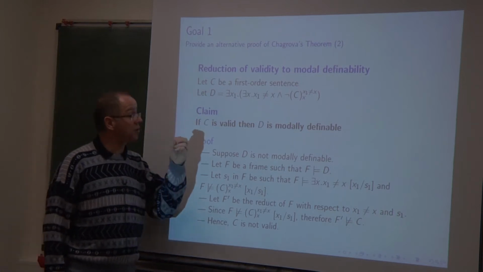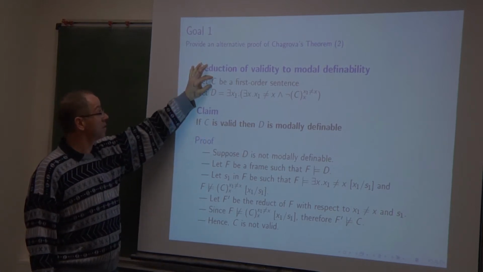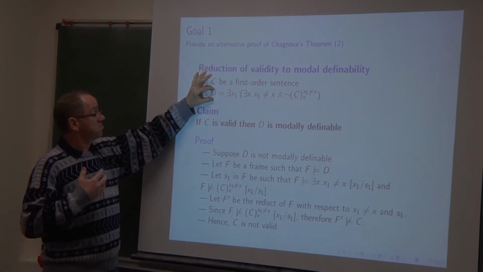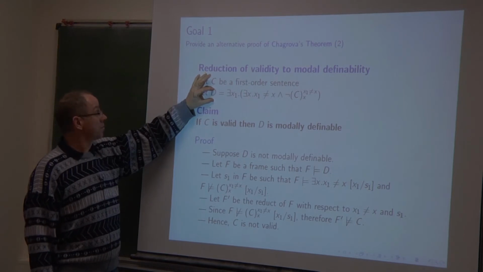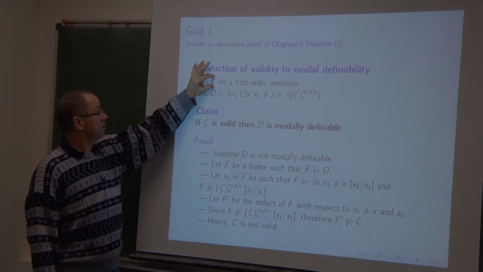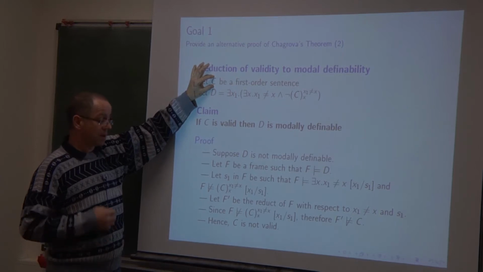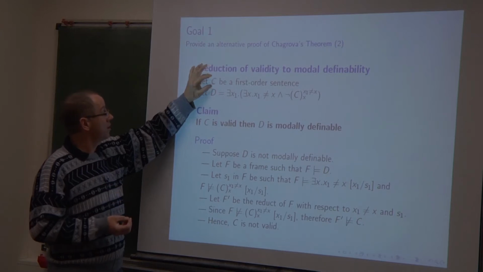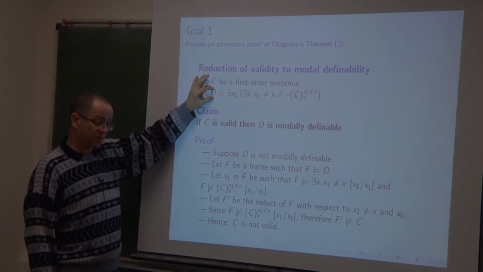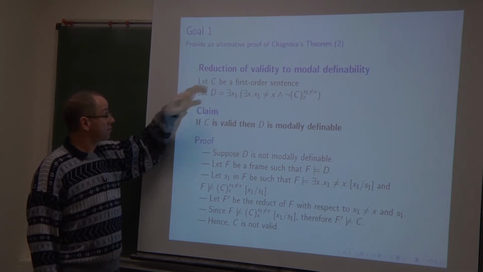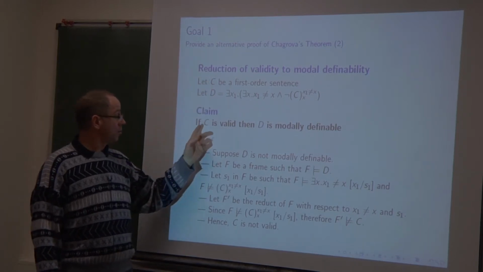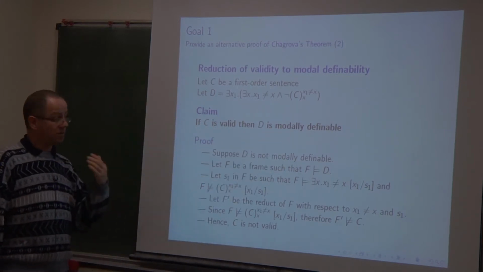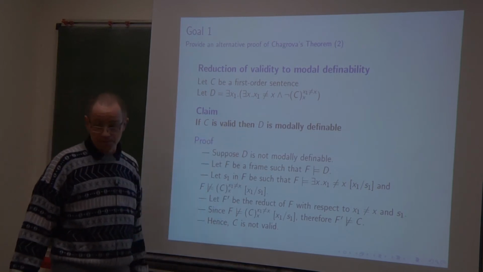Okay, it is a reduction, so we have to start from a first order sentence C and associate to it another first order sentence D, and we have to prove that C is valid as a first order sentence in the class of all frames if and only if D is modally definable with respect to the class of all frames. So there is a first claim to prove, that the validity of C implies the modal definability of D. And in the next slide, we will prove the converse claim.